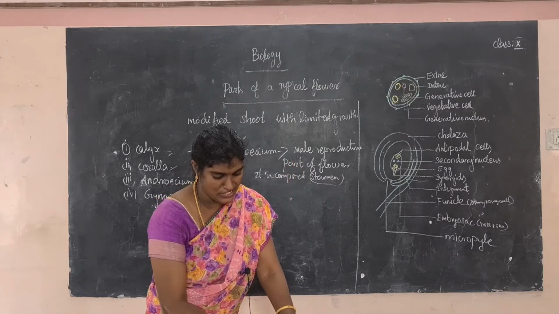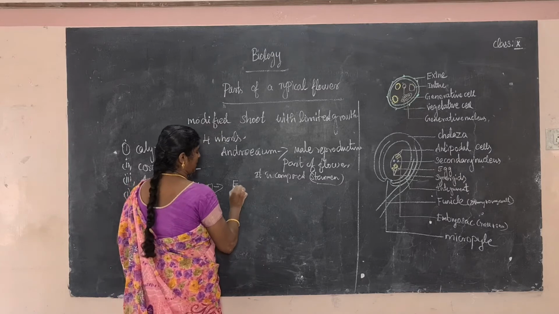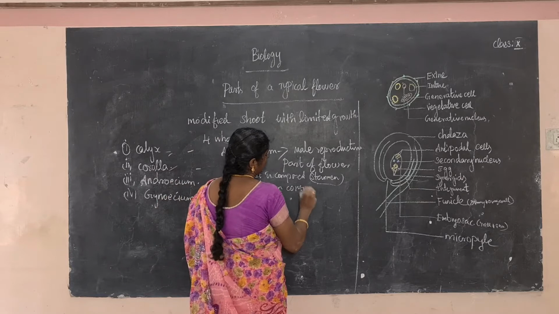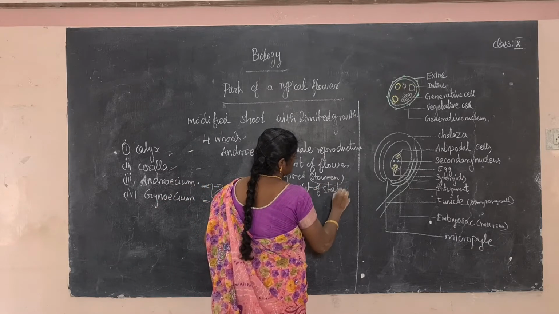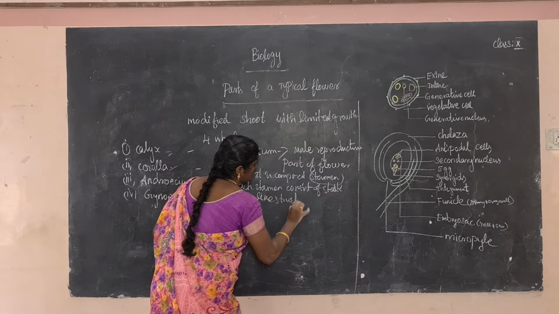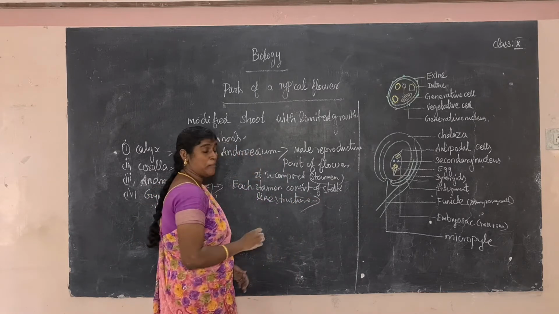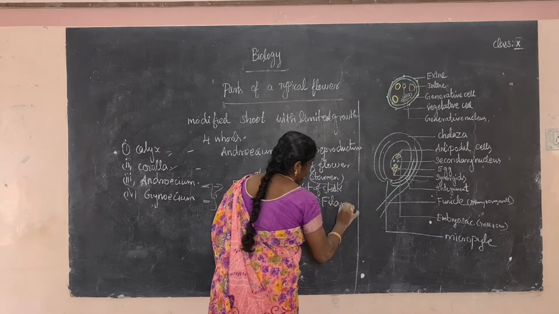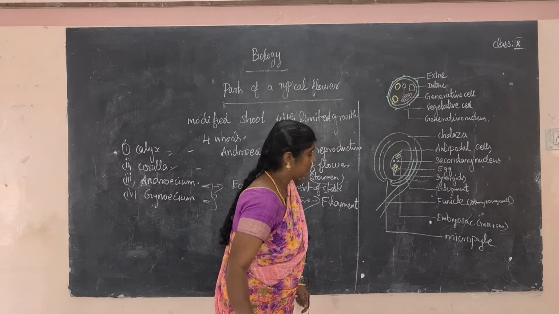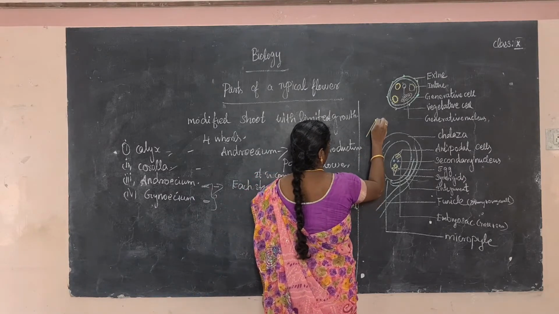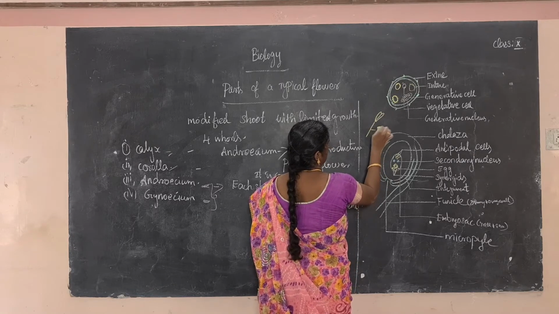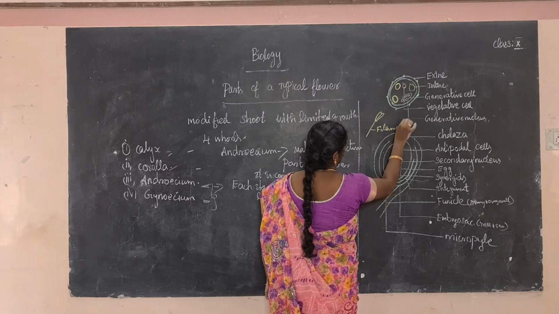Each stamen consists of a stalk-like structure. The stalk-like structure is called the filament. For example, this is a filament. This is a pollen grain. So the stalk-like structure is called the filament.